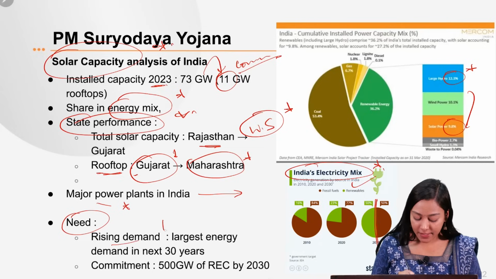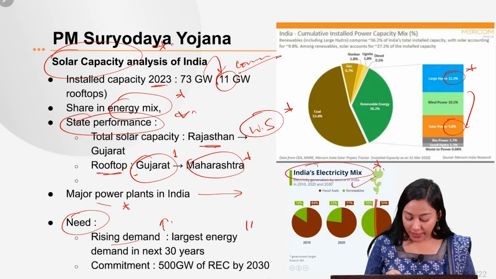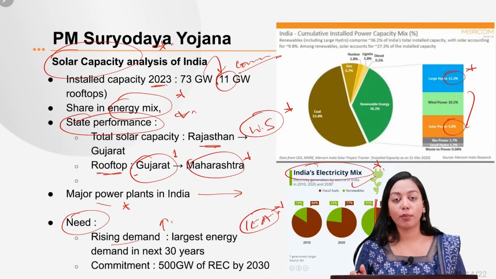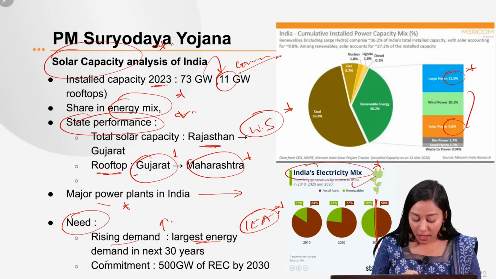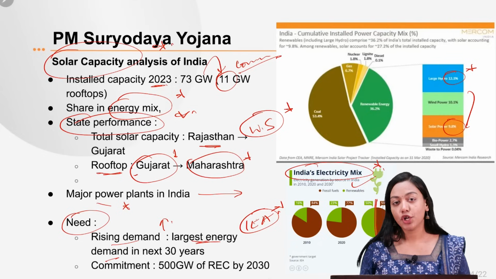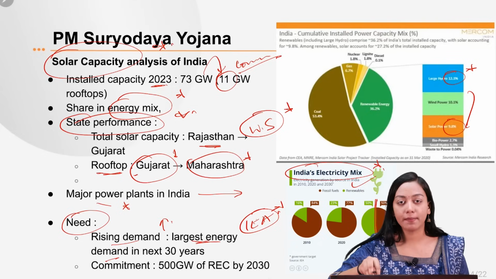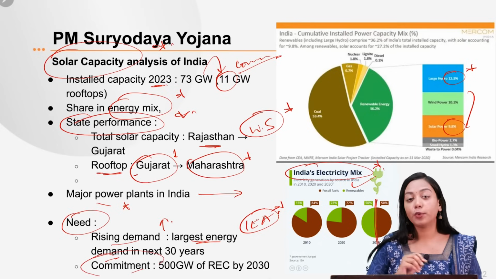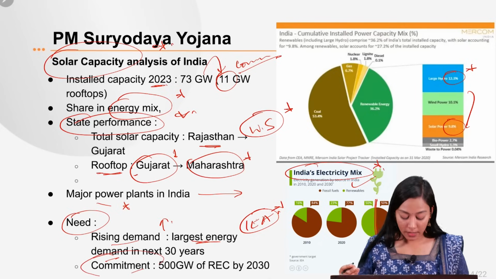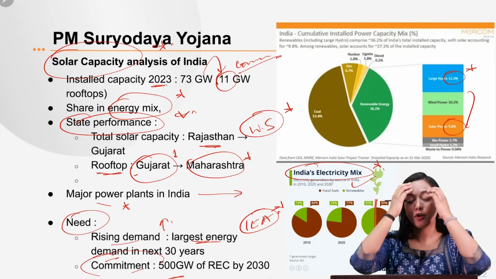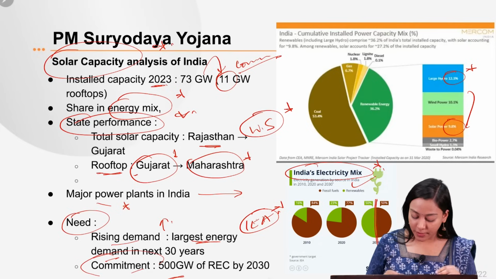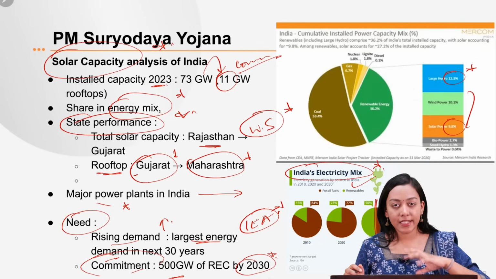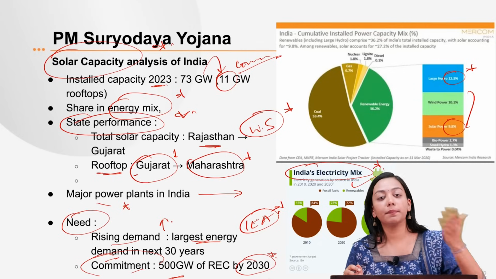The need is first of all the rising demand. According to the International Energy Agency, India, because of its drastically growing population, would become the largest energy demand market in the next 30 years. So we need to address this demand with rising installed capacity as well. And we have already made a commitment in COP26 with the name of the Panchamrit Principle, where we have said that we will be creating about 500 gigawatt worth of renewable energy capacity by 2030. So in order to address these needs, we will be revamping the previous scheme.